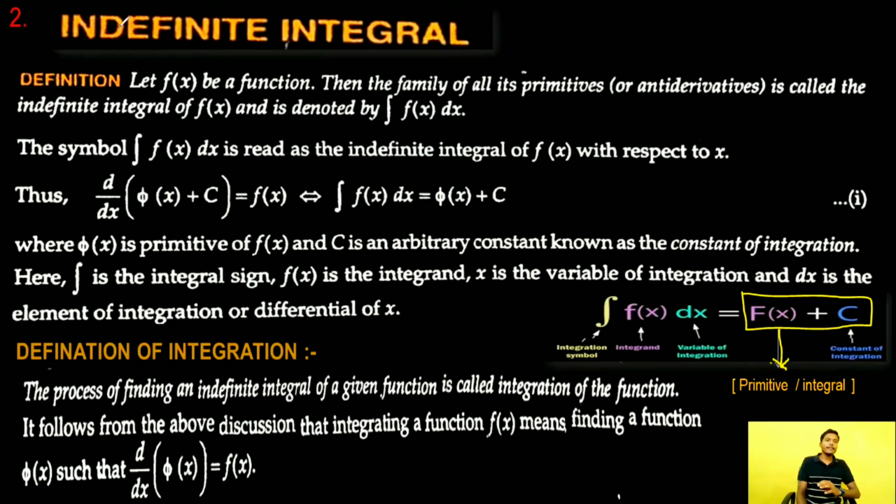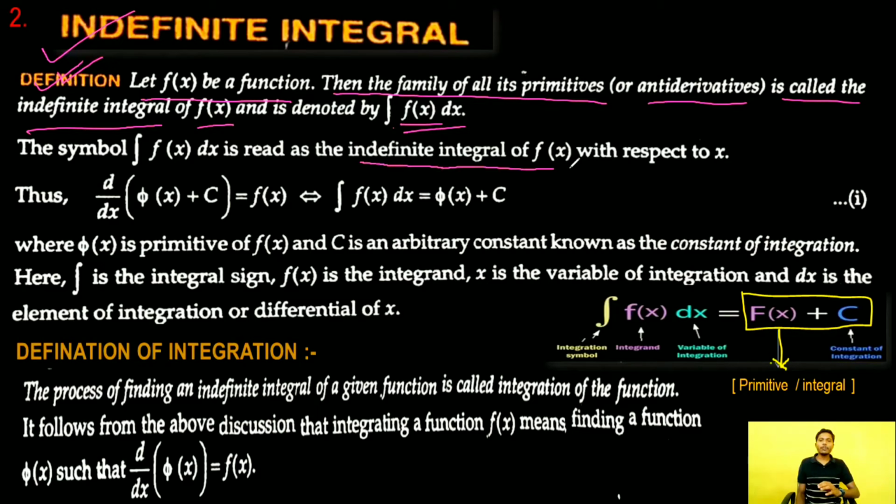Now, the indefinite integral. The definition of indefinite integral is: let f(x) be a function, then the family of all primitives or antiderivatives is called the indefinite integral of f(x), and it is denoted by this symbol, written as the indefinite integral of f(x) with respect to x. Okay, so d/dx of (phi(x) + c) is equal to f(x).